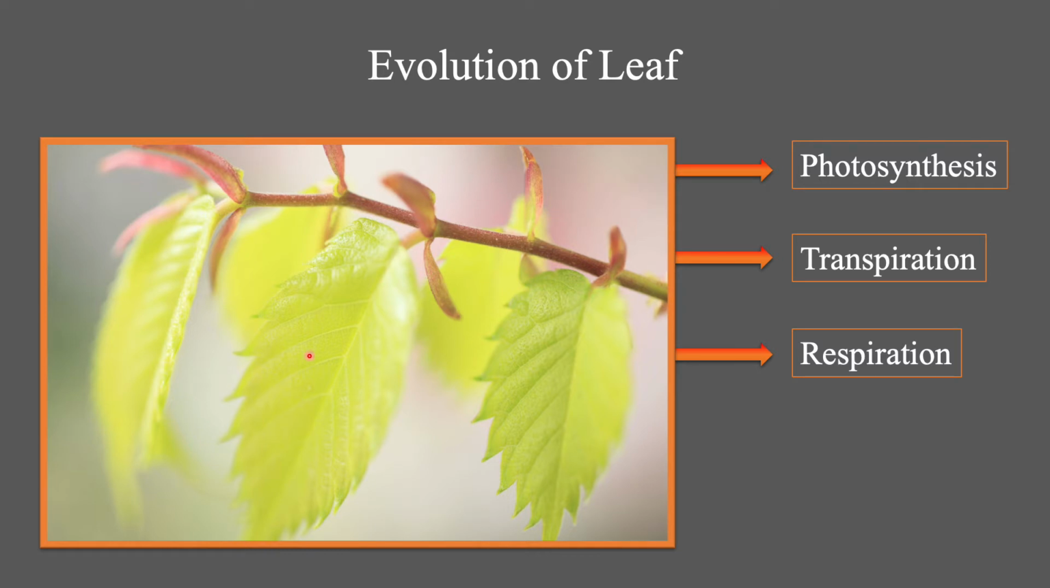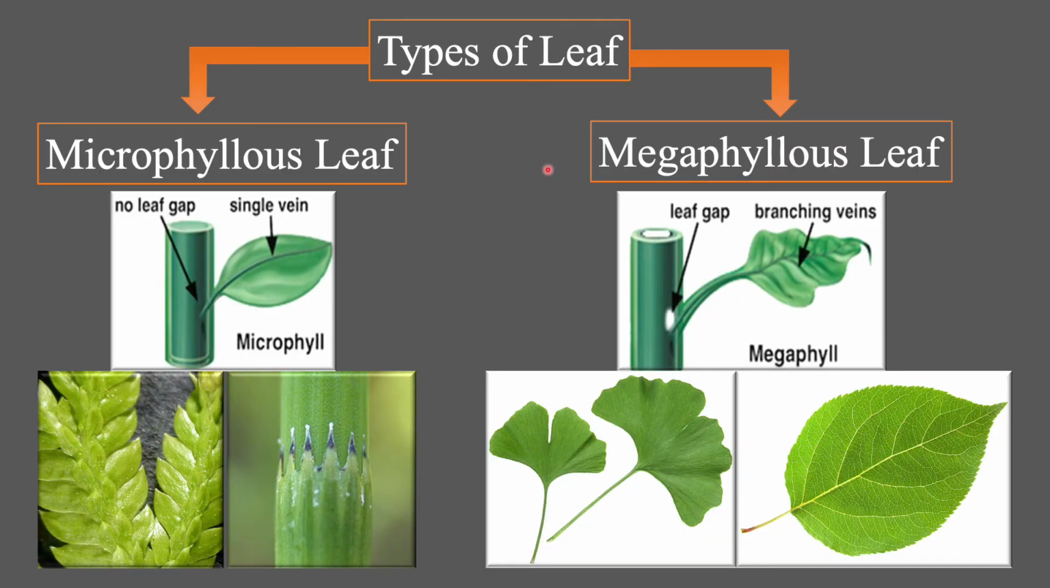How did this important organ of the plant arise when none was present in the primitive vascular plants? Before we answer this question, we must distinguish between two basic types of leaves: the microphyllous leaves and megaphyllous leaves.